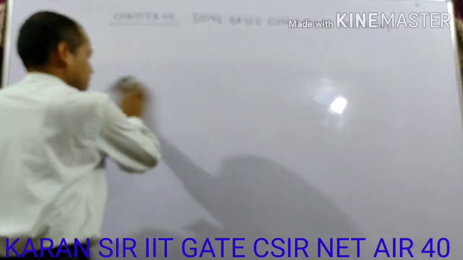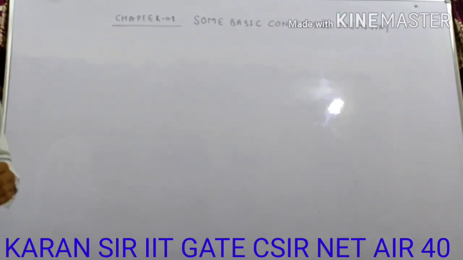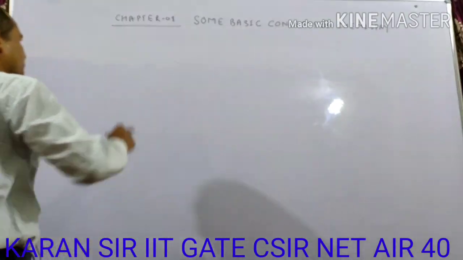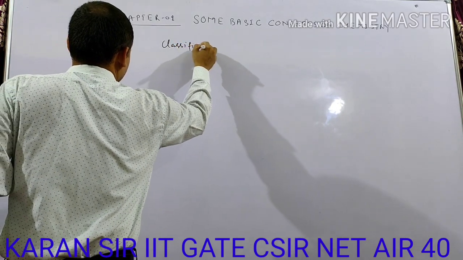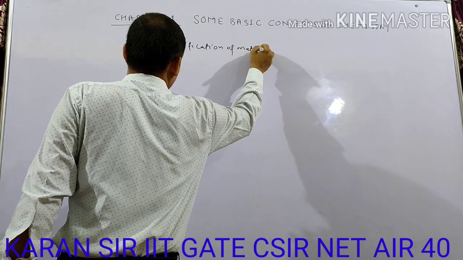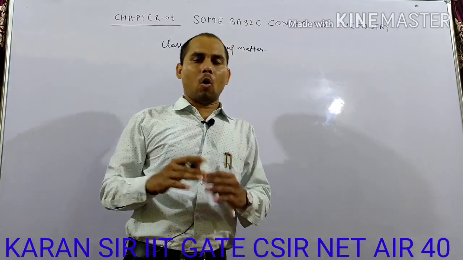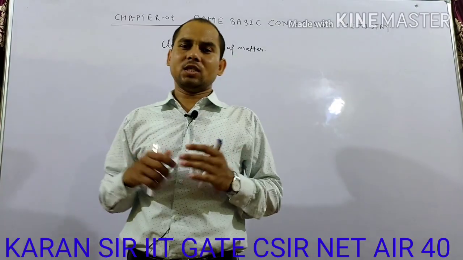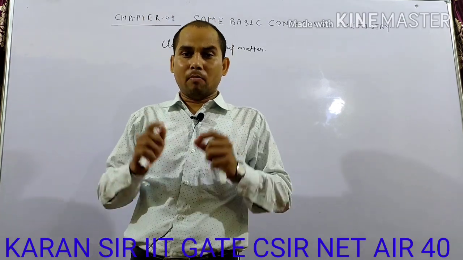Now let's start the topics of chapter number one. First of all, classification of matter. You know, actually matter is classified in two broad categories on the basis of two broad concepts. Number first is on the macroscopic level and the next one is the microscopic level.